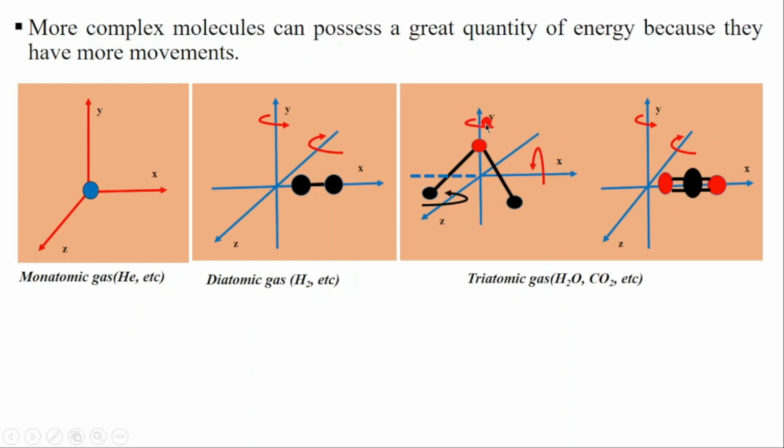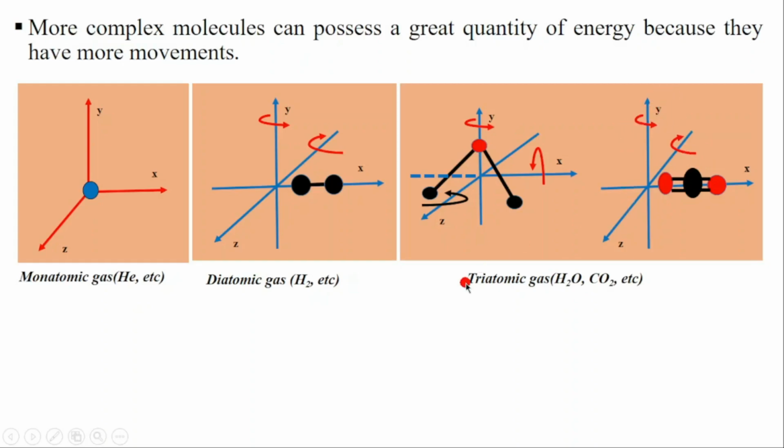They can rotate on X, they can rotate on Y, and they can rotate on Z. So here also we have the carbon dioxide. It's also possible that carbon dioxide can move in X, can move in Y, can move in Z, but can also have the rotation on the Z and the Y axis.